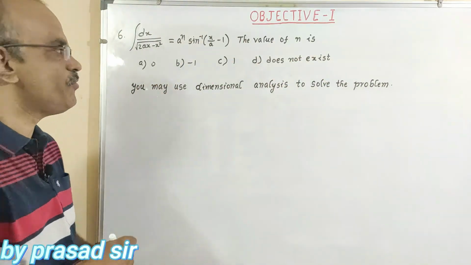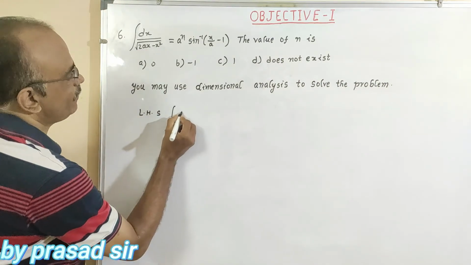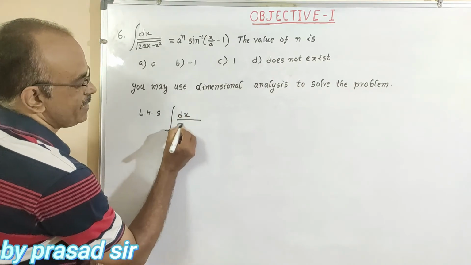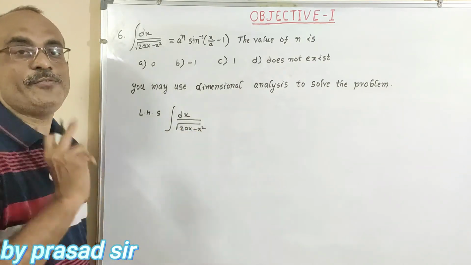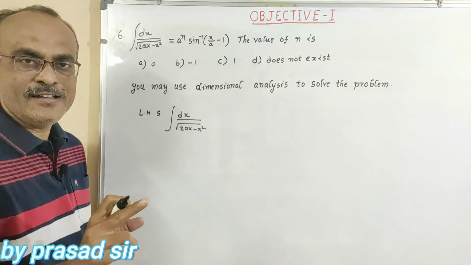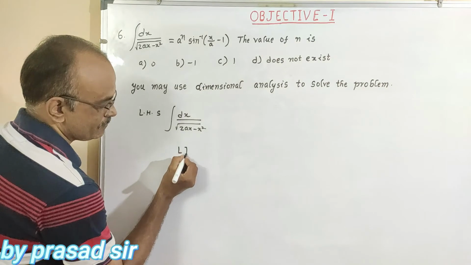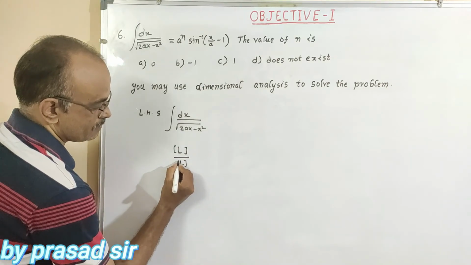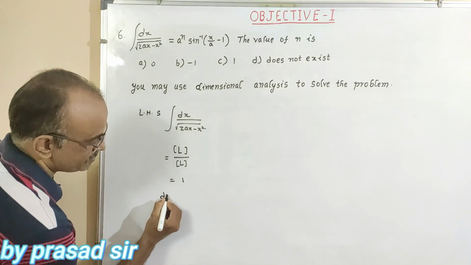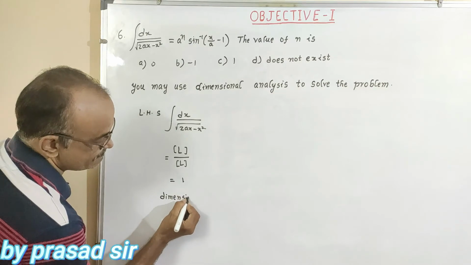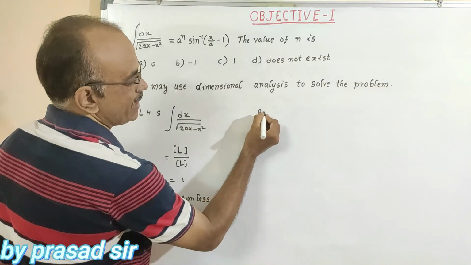So for this one, first of all I will take the LHS, that is integral of dx divided by square root of 2ax minus x square. Before, we know that integral does not change the dimensions of the expression. So here L and here L, so L by L is equal to 1. So that means it is dimensionless. Now we are taking the RHS.